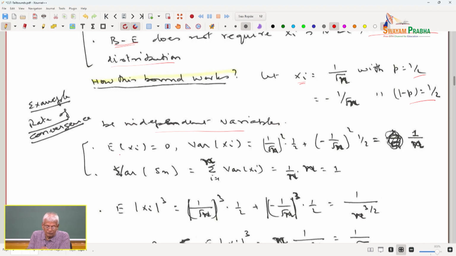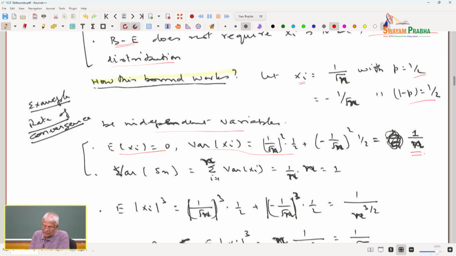The mean of xi is 0, and the variance of xi is 1 over n, you can very easily check. So, I am trying to consider a sequence of random variables whose mean is 0, whose variance is 1 over n, where n is the number of samples.